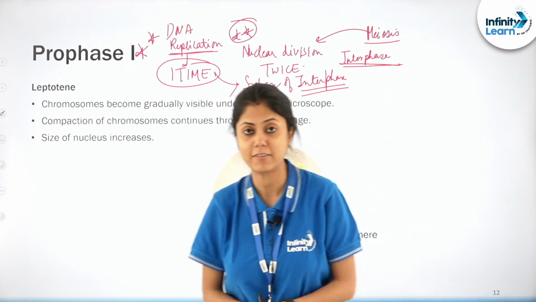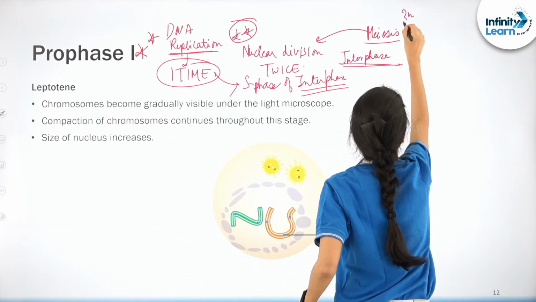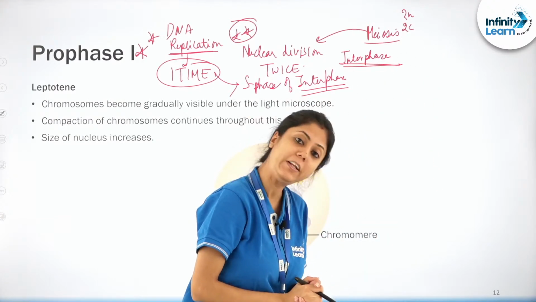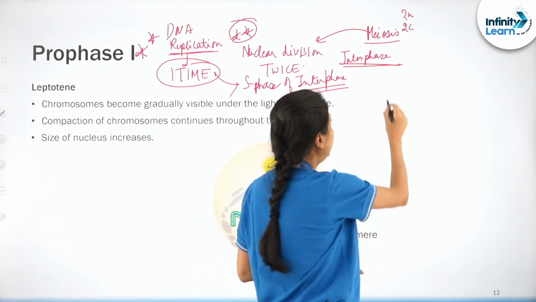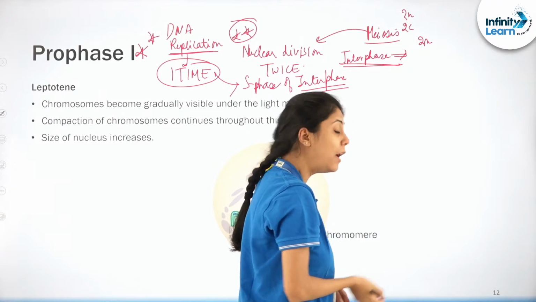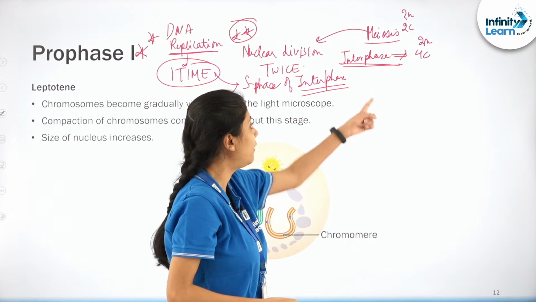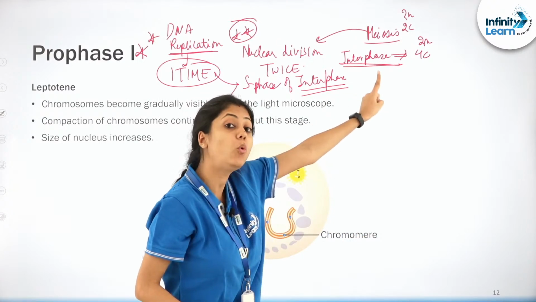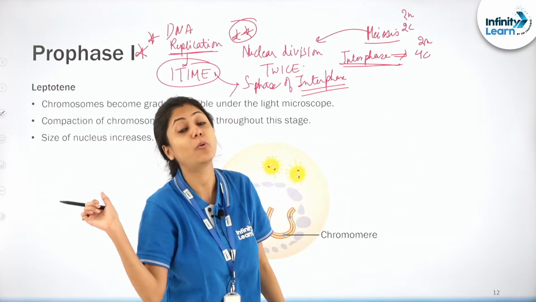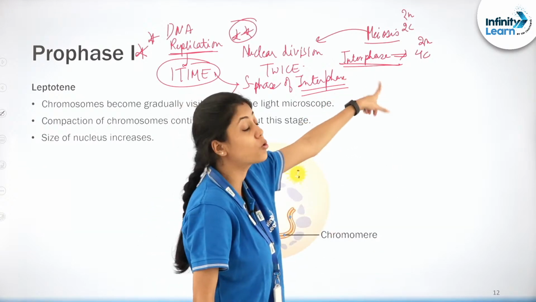We'll go back here once again. So here, there is a diploid cell. A diploid cell will have 2n number of chromosomes and 2c amount of DNA, correct? Now in the interphase, what happens? You know that the number of chromosomes remain the same, but the amount of DNA will double. That means during the interphase it will become 2n and 4c. If you cannot understand how this is happening, go back to the first lecture on cell, go to our playlist, check it out and you will get this concept clear.